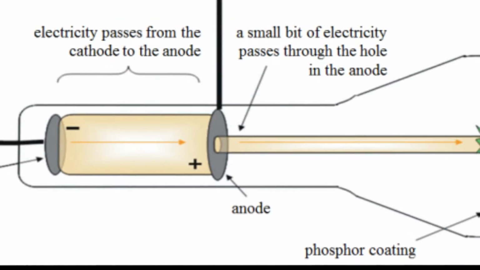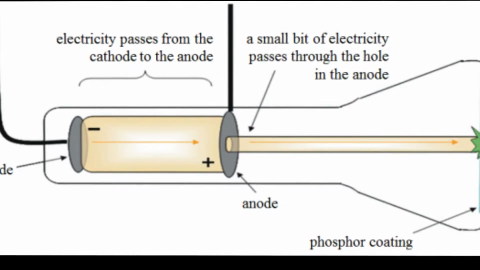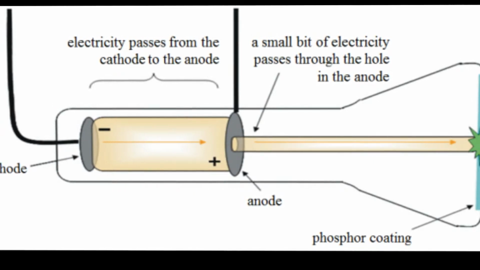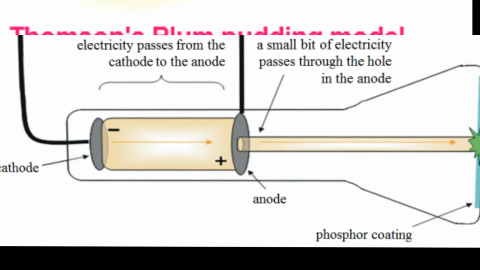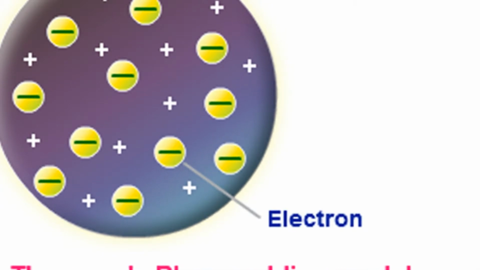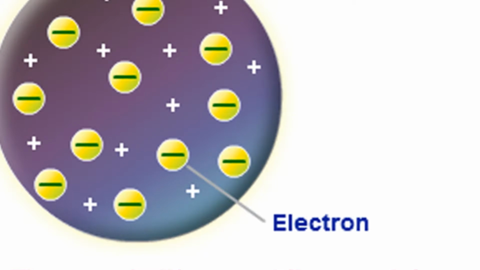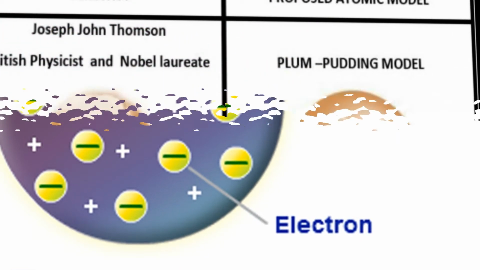Since they were all attracted to a positively charged metal plate, this means atoms must have within them positively charged and negatively charged particles. But he did not know how they were distributed, so he proposed his plum pudding model. He said that the electrons in a sphere of positive charge were like dry fruits in a spherical Christmas pudding.